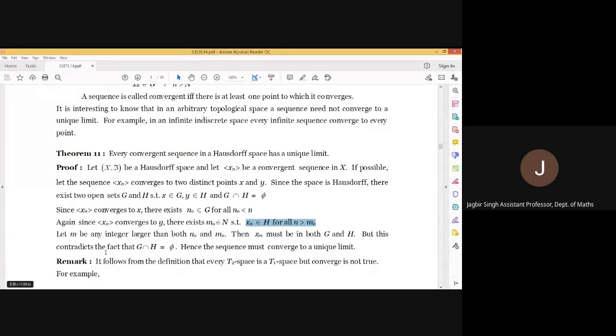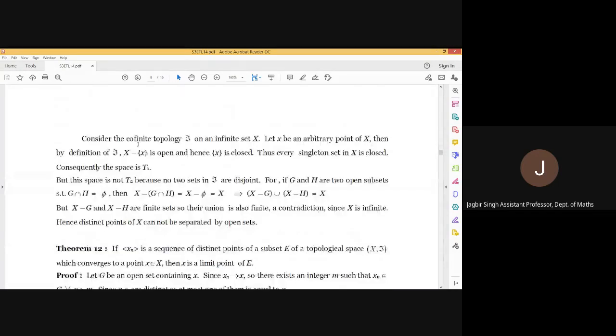But the converse of this is not true. That if the limit is unique, then the space is T2, is not necessary. However, there will be some extra condition, and after imposing those conditions, we will be able to say that yes, if this condition holds, then the space is T2 if and only if the limit is unique. Here an example is discussed in which the space is not T2, but still the limit is unique, because this space does not satisfy that very condition. We will discuss it later on.